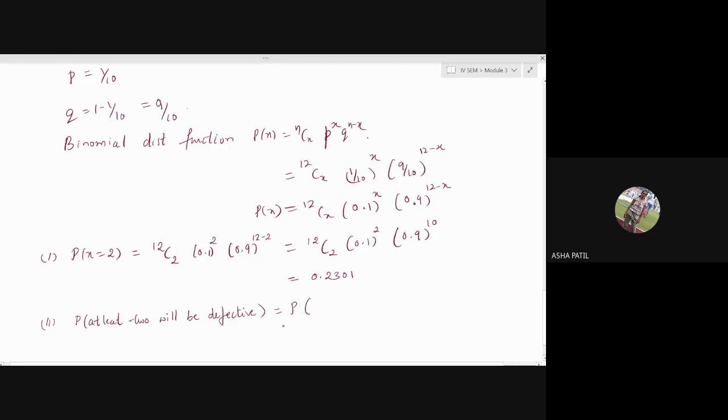At least 2. That means minimum you have to get 2 defective. That is probability that x is greater than or equal to 2 here. Greater than or equal to 2 means what all you have to take? 2 to how much?